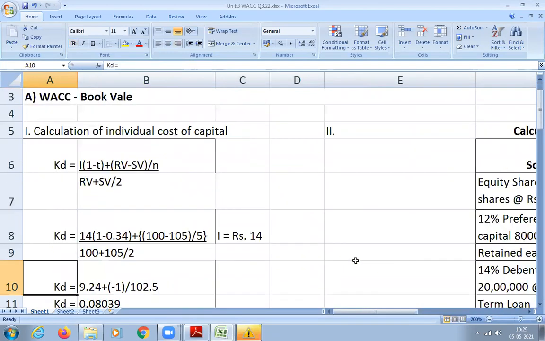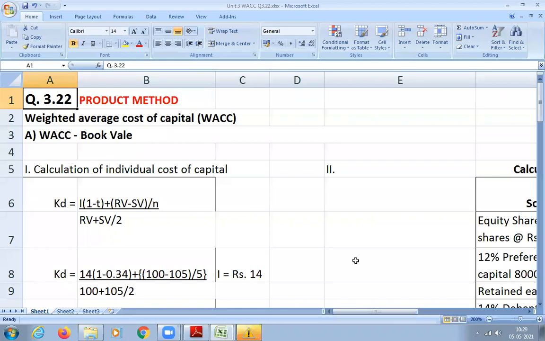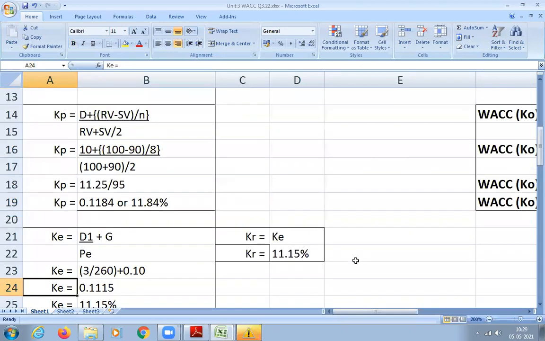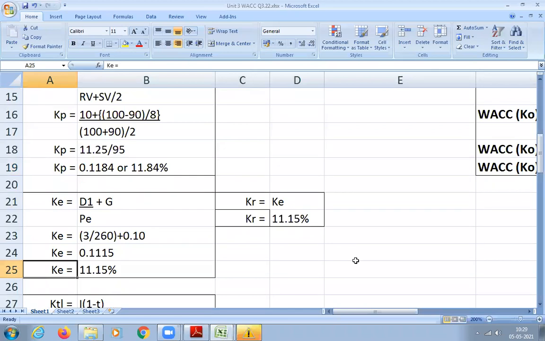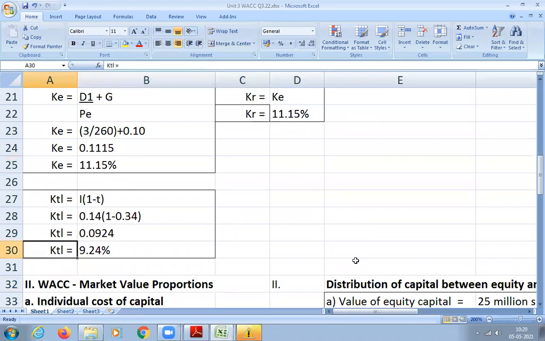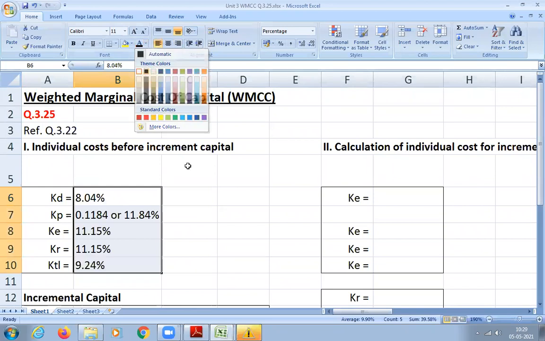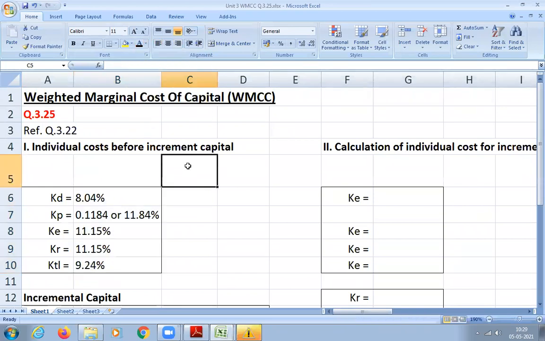This is student question number 3.22. Earlier we had cost of debt 8.04%, Kp was 11.84, Ke was 11.15, Kr was also 11.15%, and the term loan was 9.24. We will take those. This will become your cost before increment. I am just copying it there, because you have to show how much the increment has happened in the cost, to compare and see.